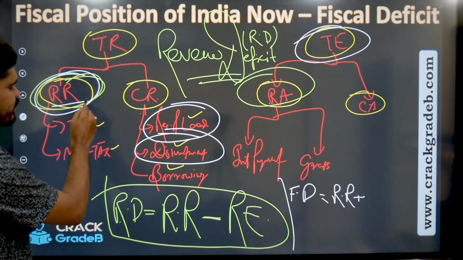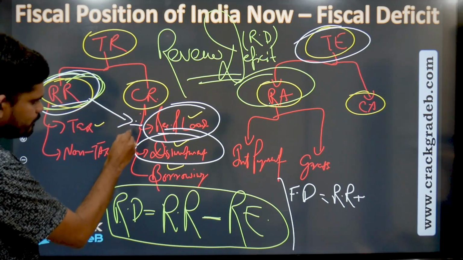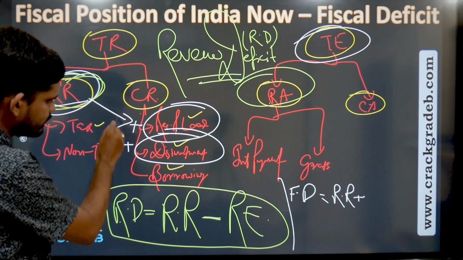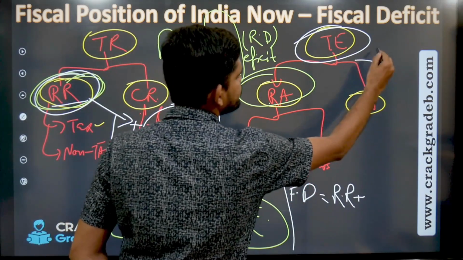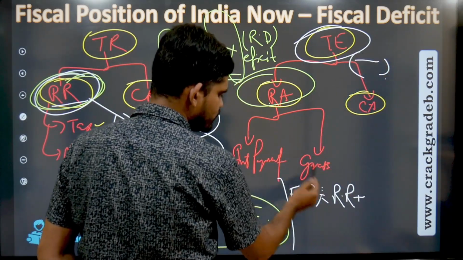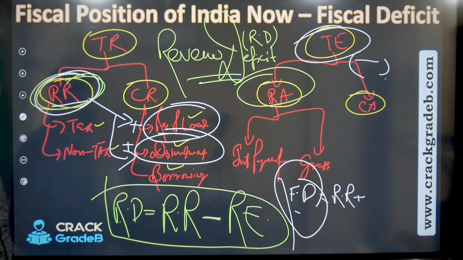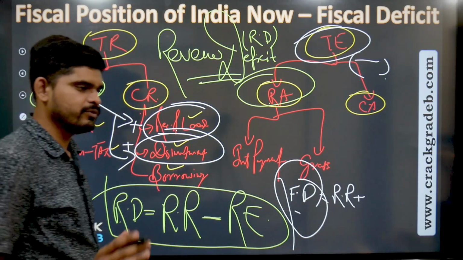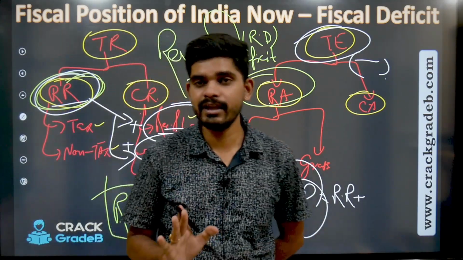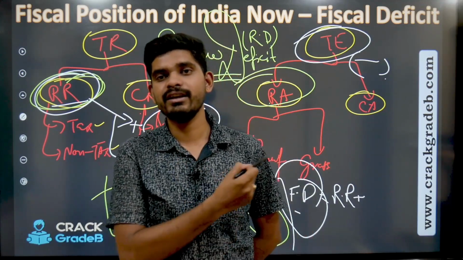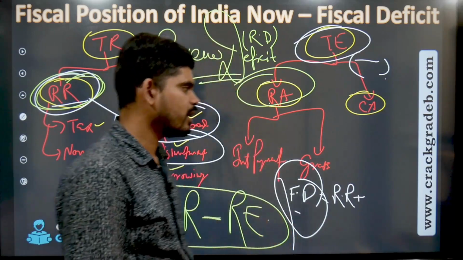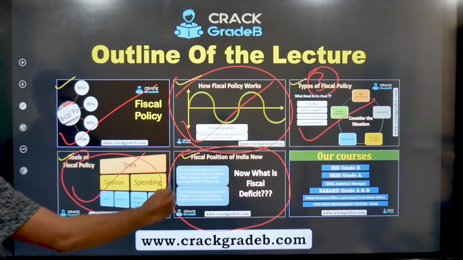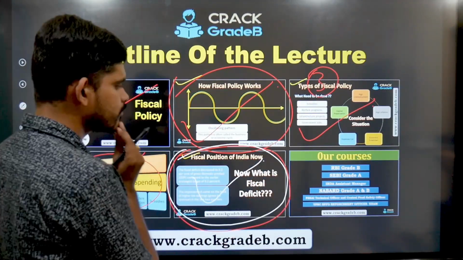So revenue receipt plus recovery of loan plus disinvestment minus total expenditure is your fiscal deficit. So I hope this is clear. If it is not clear, watch it once again, things will get clear. Now we have completed this part also.